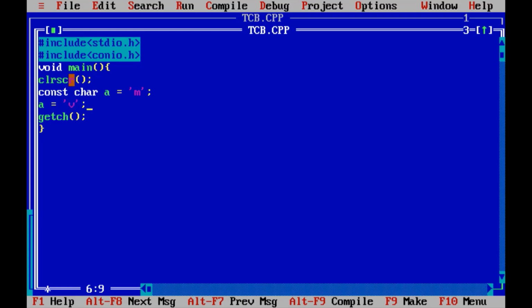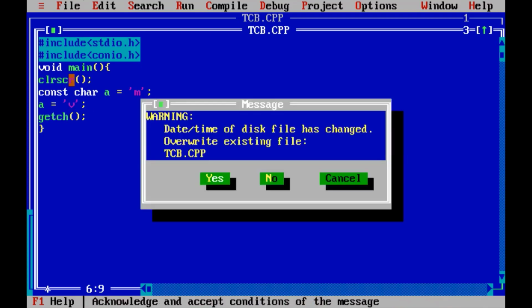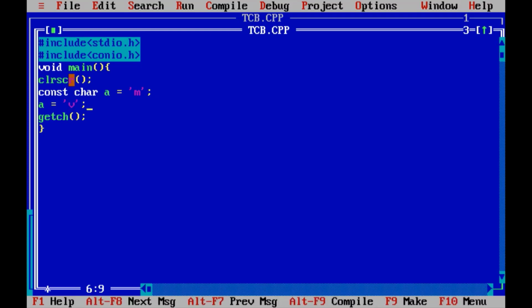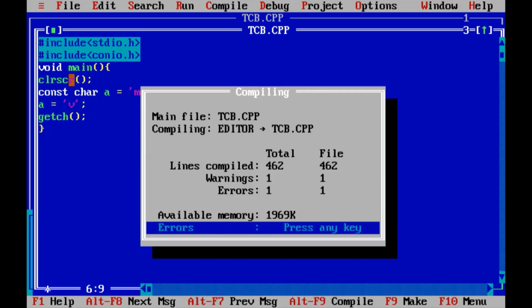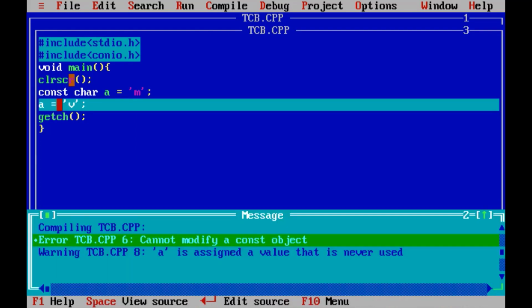So what will happen here? Let's save the code and let's compile the code. Again here we are getting the same error message, cannot modify constant object, means we are trying to change the value of a variable which is constant, that is not allowed here.